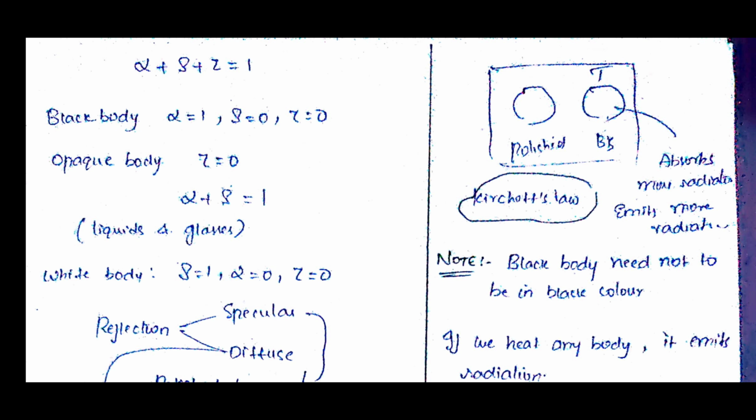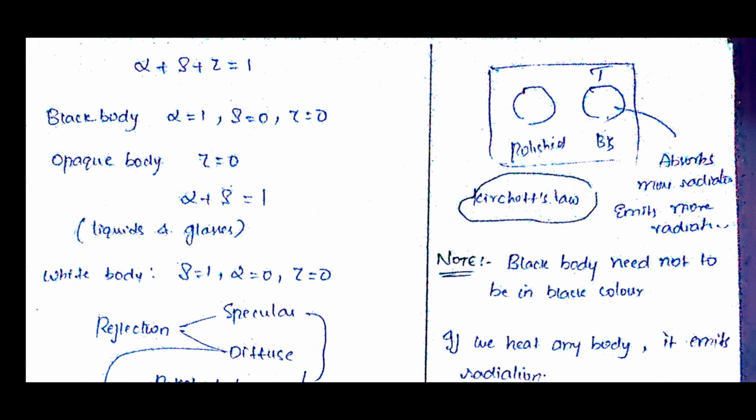If it is a black body, we already know that a black body absorbs the radiation completely. If 100 units of incident radiation fall on that material, it will absorb all 100. That means alpha is equal to 1, rho is equal to 0, tau is equal to 0. That means there is no transmission and no reflection.